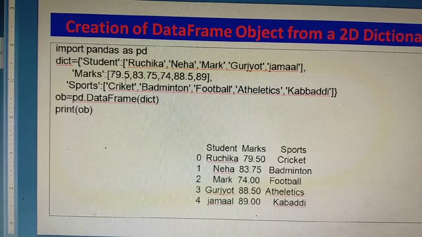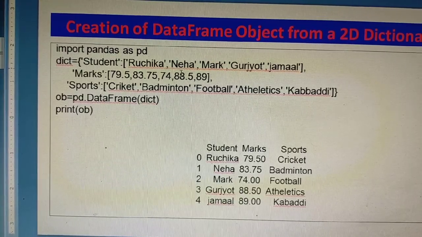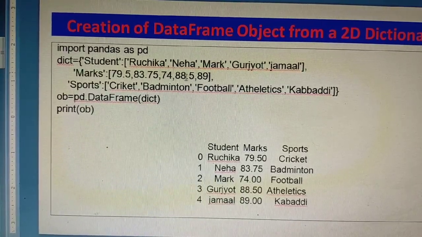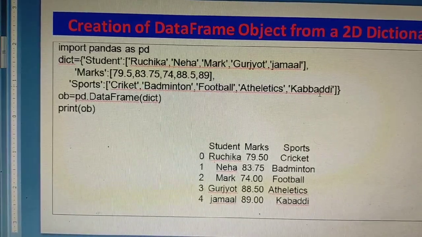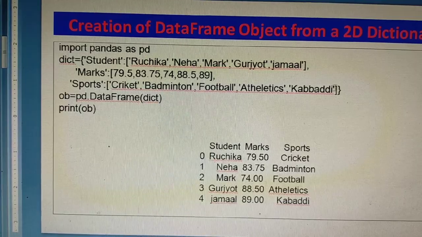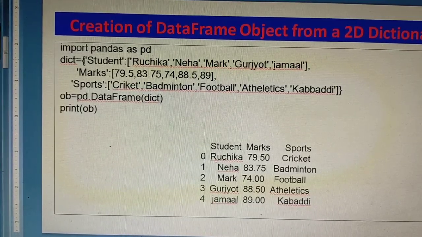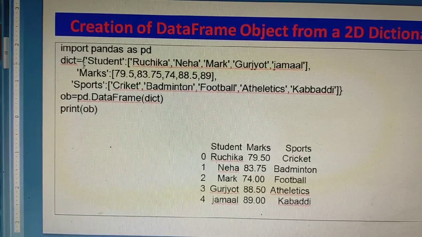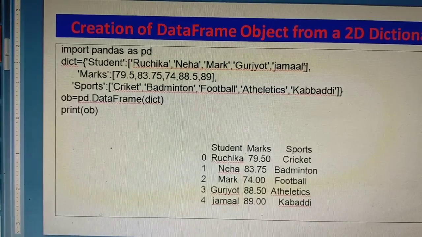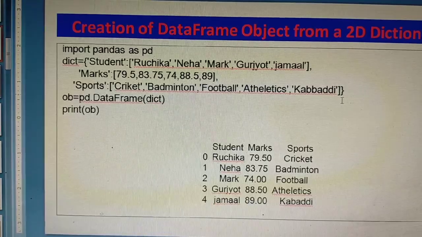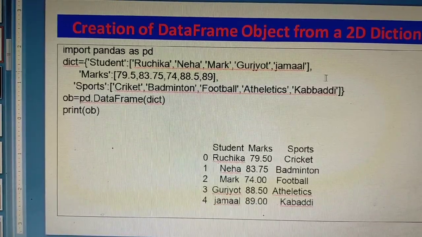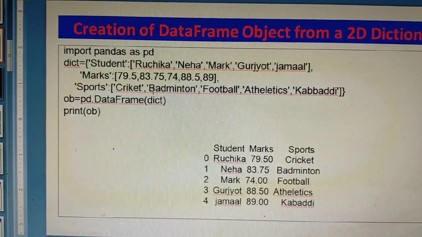So this is the way our dictionary is created, containing name of student, marks of student, and the games they play. The curly braces represent the dictionary, and the big bracket represents the list. All the data is stored inside the curly bracket, so it is a dictionary.